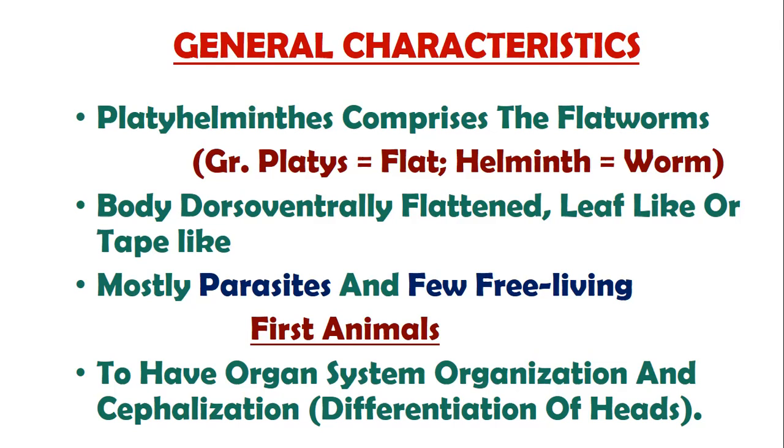It means not only cells and tissues, but organs and organ systems have developed in this group for the first time, because this is the group that for the first time has developed three tissue layers, which is why they are called triploblasts.